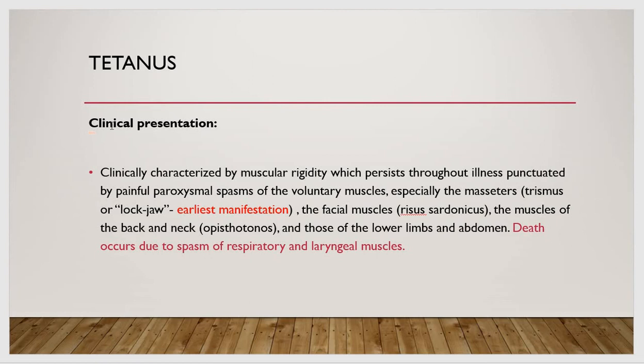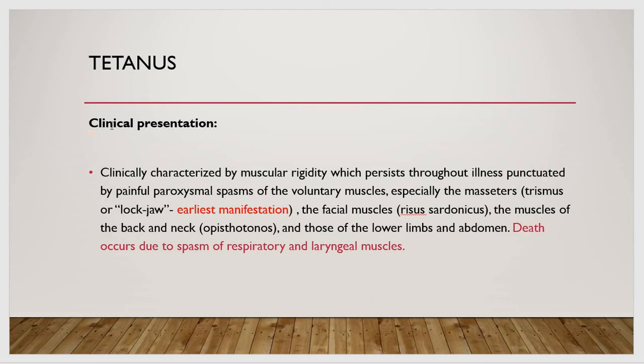This is the earliest manifestation. The second is the facial muscles, causing risus sardonicus. Then it affects the muscles of the back and the neck, causing opisthotonus. And then those of the lower limbs and abdomen.